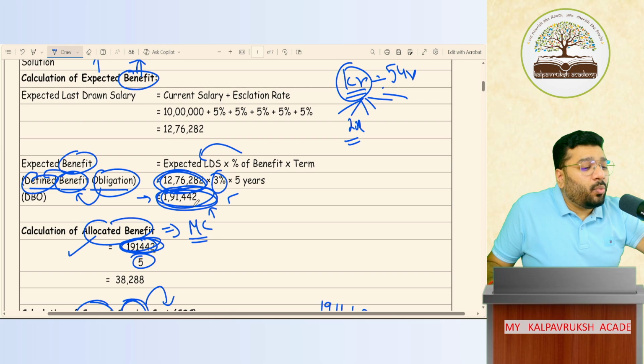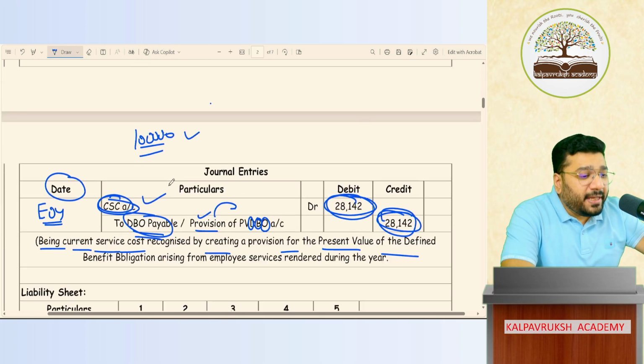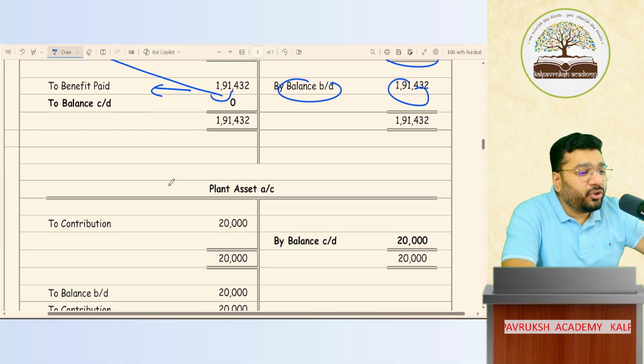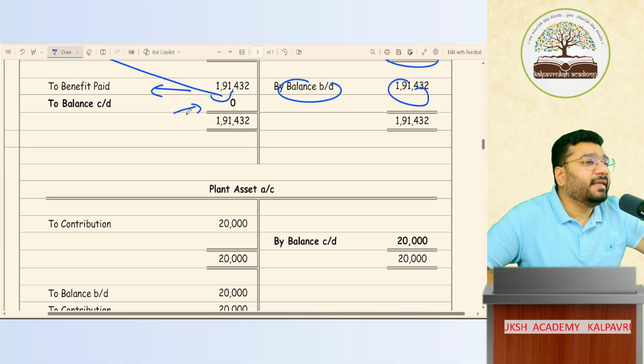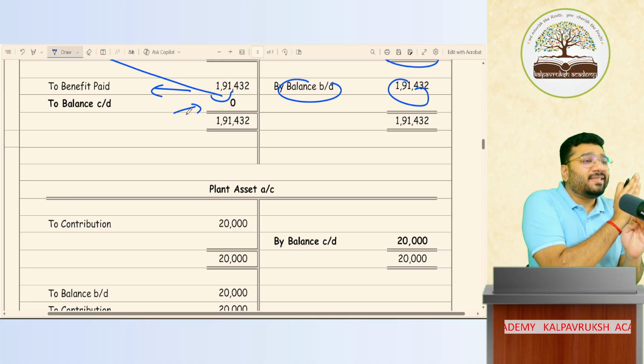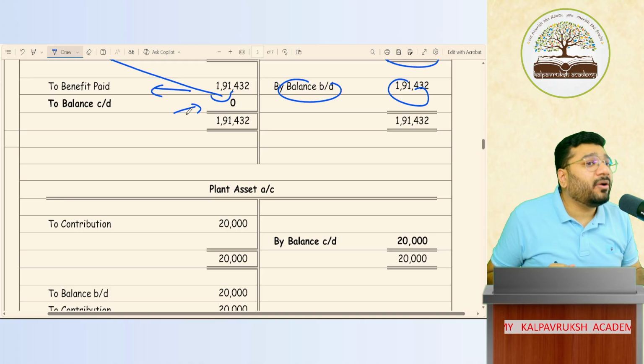Expected benefit, how much? 191,442. Exactly the same amount you got at the end of year 5. Same amount. Got it, not got it? Because with what amount did you discount? With the same amount you added back. Got it, not got it?